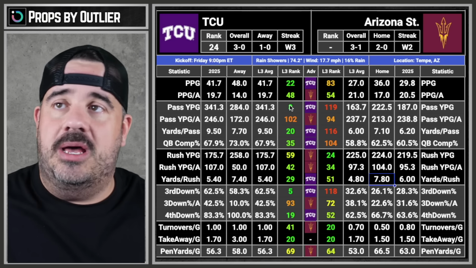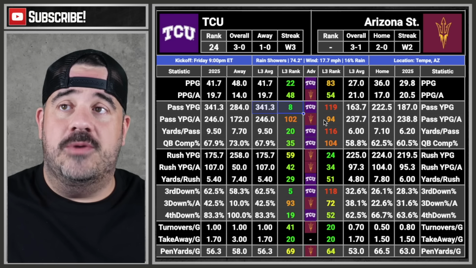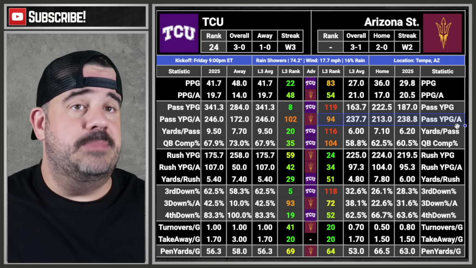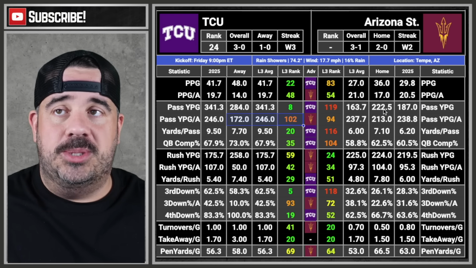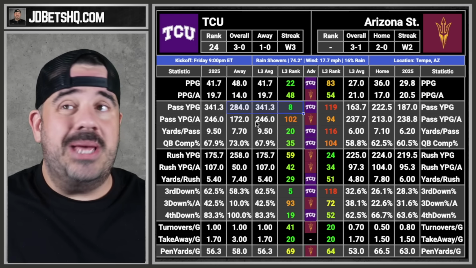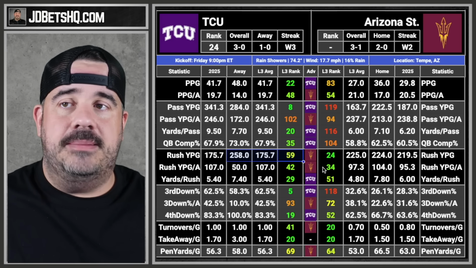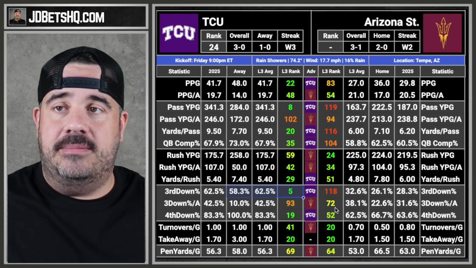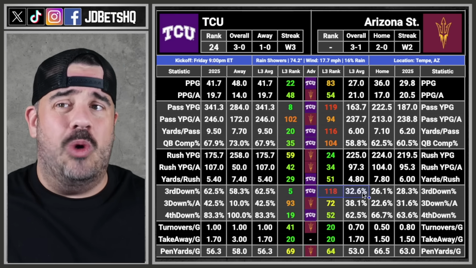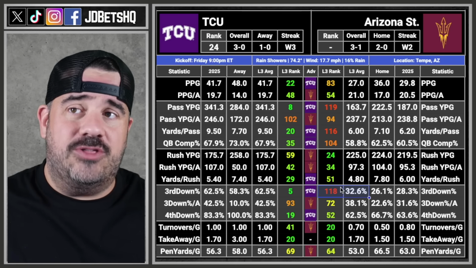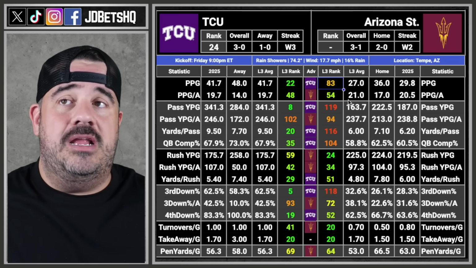Okay, where are the advantages? Hoover can throw the ball. We do know that. He can toss that tater. 341 versus 94. TCU is my pick so far. Anything else to change my mind? You can't throw and you can't stop the throw, so bad be bad. Amazing. If you're top 10 out of 136 teams, yeah, you're good. 94. That cancels that out. That leans TCU again. Number 5 in the country in third down percent versus 118. If you can't get third downs, you can't move the ball. You can't move the ball, you can't score. So that's why you're 83rd in scoring.